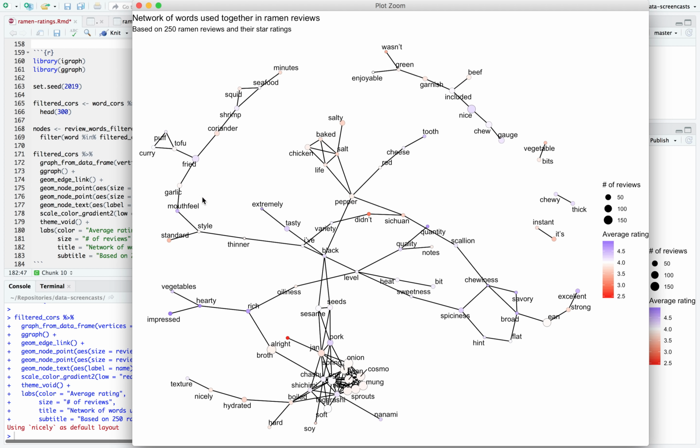I see that I mentioned fried and mouthfeel, hearty and impressed. These blue areas, nice, chew, are kind of positive. There's negative areas like salty, salt, life, chicken, baked. All right is the most negative. This whole area of Cosmo, mung, sprouts, onion, I think it's some particular kind of ramen that might be really common. It's middle of the road, it looks like, around a 4 rating on average. It's instant. It tends to be associated with negative reviews, maybe farther on the red scale.